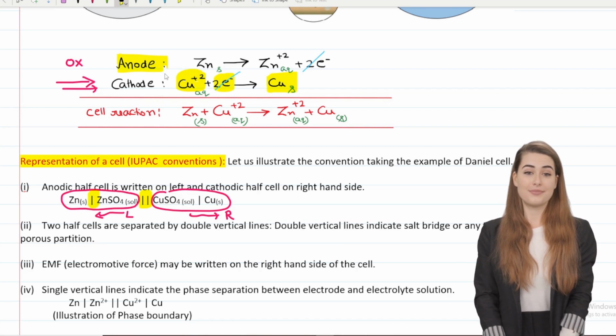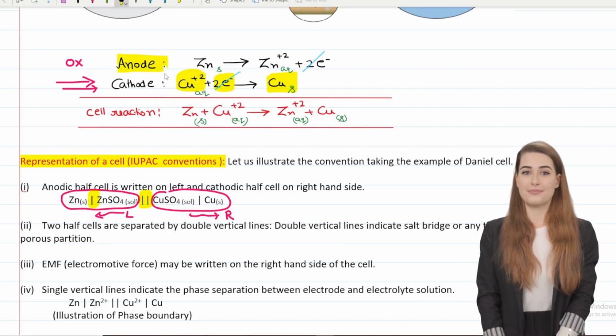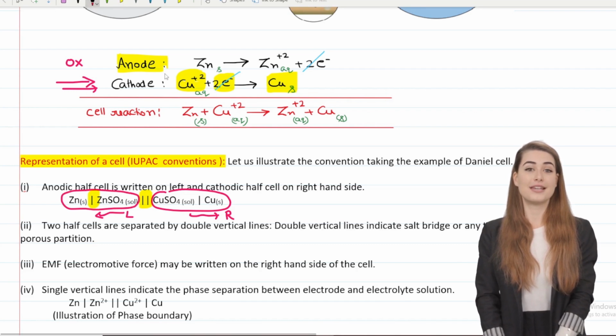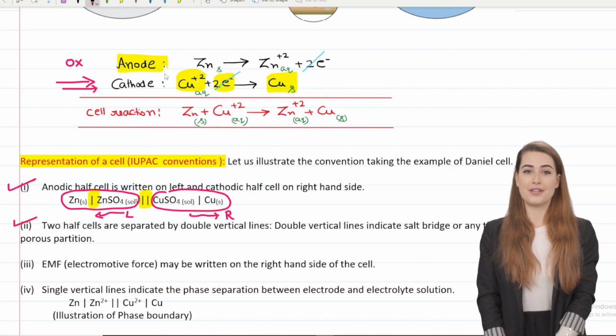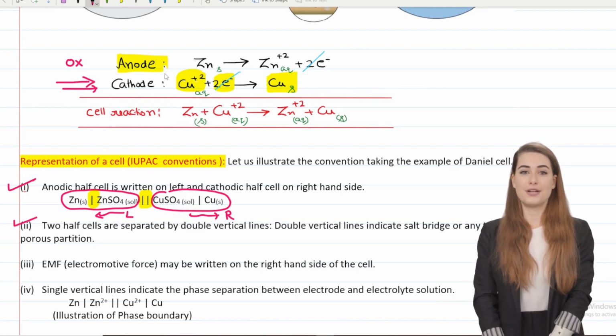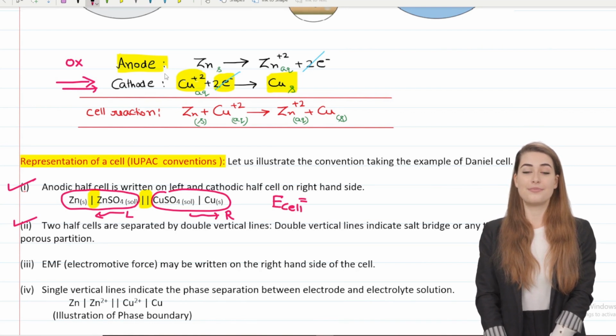Let's repeat. Is point number 1 clear to us? Is point number 2 also clear? If you have any cell, let's say E cell, then we write its numerical value on the right side of this particular cell. Point number 3 mentioned here is not a rule. It is an advisory of IUPAC, which recommends you to represent the value of E cell on the right side only.